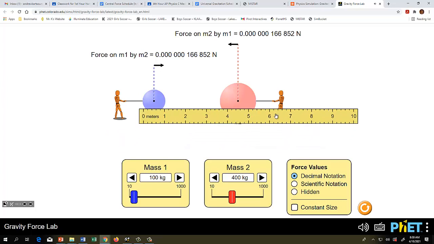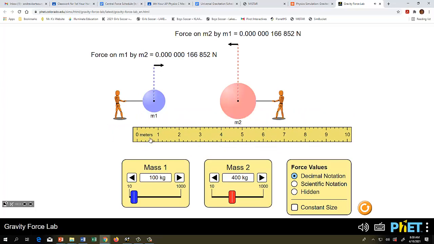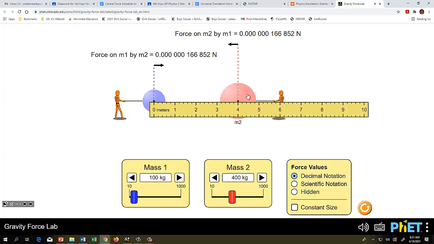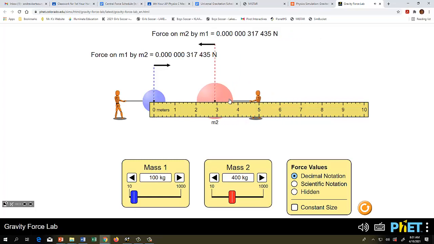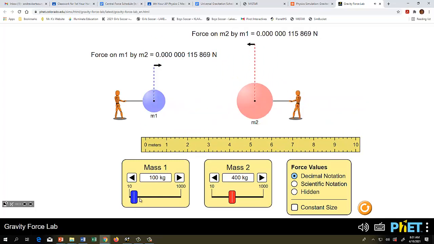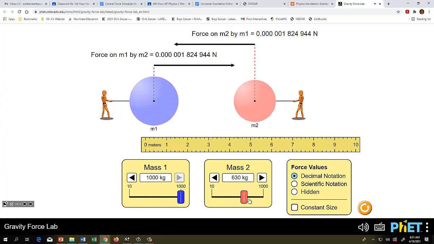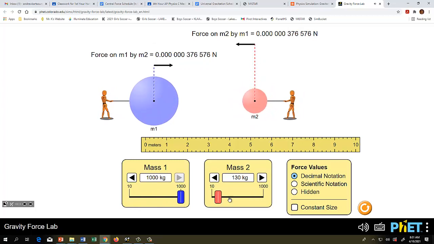Here's a ruler which you can use to measure in meters. It's pretty easy to put the ruler up there and move one object to different distances and be pretty precise with it. You can change mass 1 and mass 2.